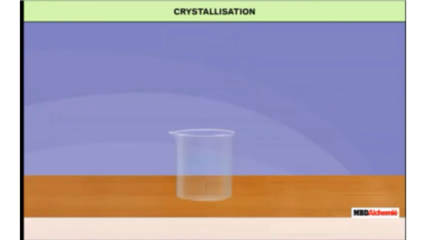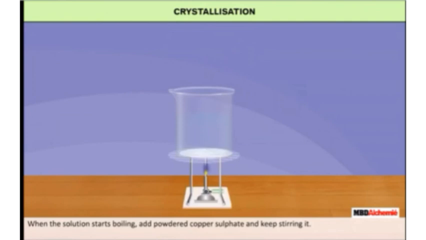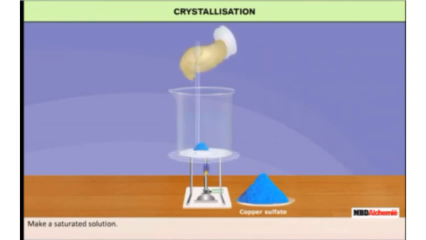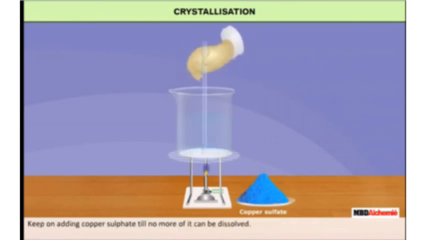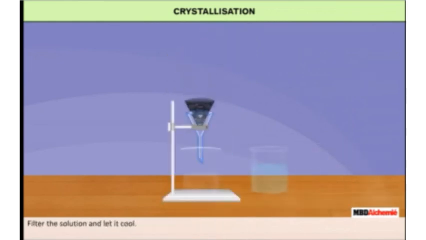Take water in a beaker and add a few drops of dilute sulfuric acid to it before putting it to boil. When the solution starts boiling, add powdered copper sulfate and keep stirring it. Make a saturated solution: keep on adding copper sulfate till no more of it can be dissolved. Filter the solution and let it cool. Leave it undisturbed while it cools.